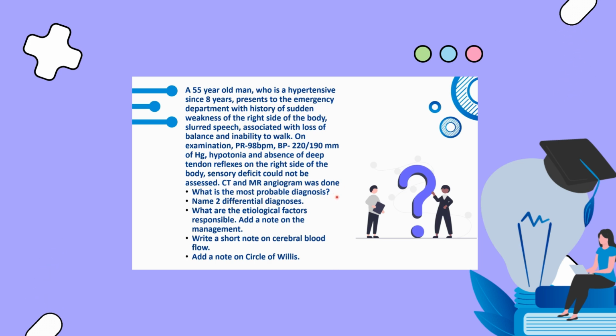So what is the most probable diagnosis in this case? Name two differential diagnoses. What are the etiological factors responsible, and add a note on the management. Write a short note on cerebral blood flow and add a note on the circle of Willis.